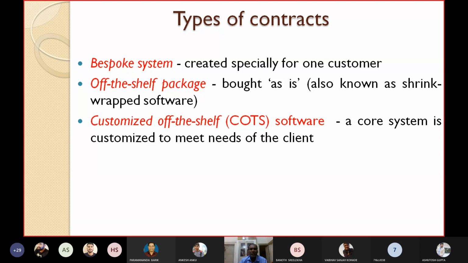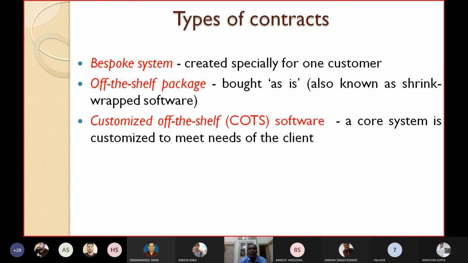So the first one is a bespoke system. What do you mean by bespoke system? A bespoke system is a system which is created specially for one customer. Take the example of the railway reservation system. That railway reservation system is dedicated to only Indian Railways. No other company is interested in that. So that software is developed only for Indian Railways. Only Indian Railways is the customer. So that is a bespoke system. But you can see that the academic system TCS is developing for IIT or NIT, etc. Many customers are there. We cannot call them bespoke systems.